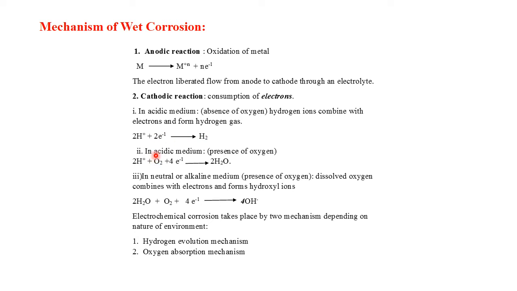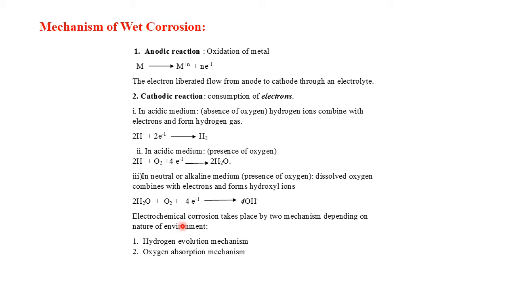Second condition is in acidic medium but in presence of oxygen. So in presence of oxygen and electrons in the acidic medium, water is the product. In the third condition, that is in neutral or alkaline medium, what happens? Dissolved oxygen combines with the electrons in presence of water and forms hydroxyl ions. So depending on the conditions, we get different products.